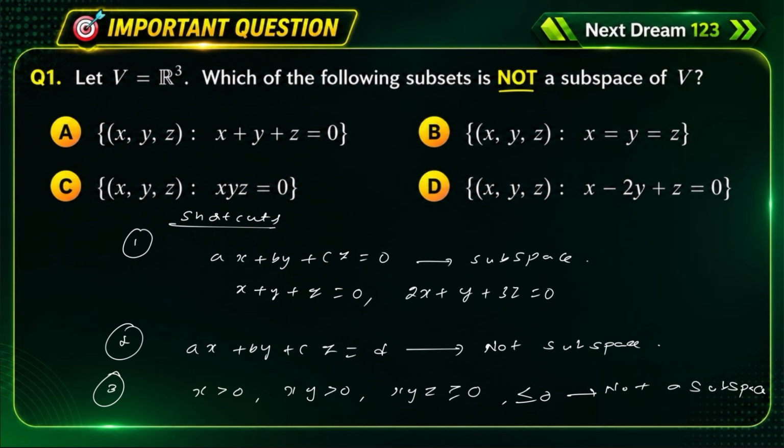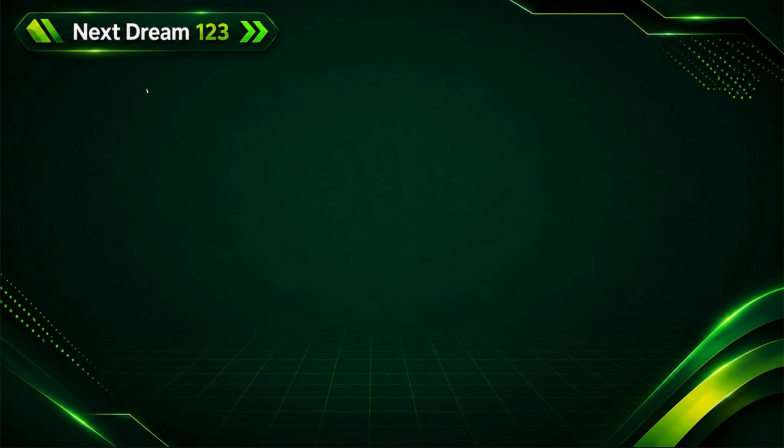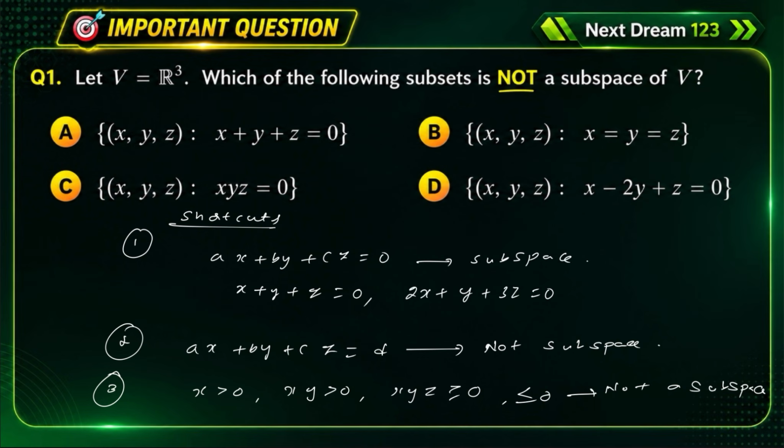And there is one more point: if the coordinates are in a product that is equal to 0, like xyz equal to 0 or yz equal to 0, then this is also not a subspace. By using these short tricks we can easily eliminate options.